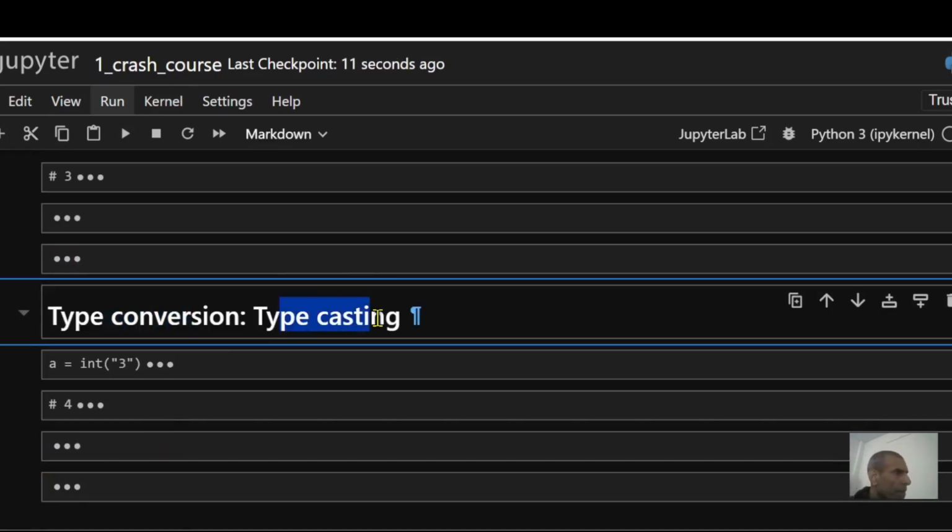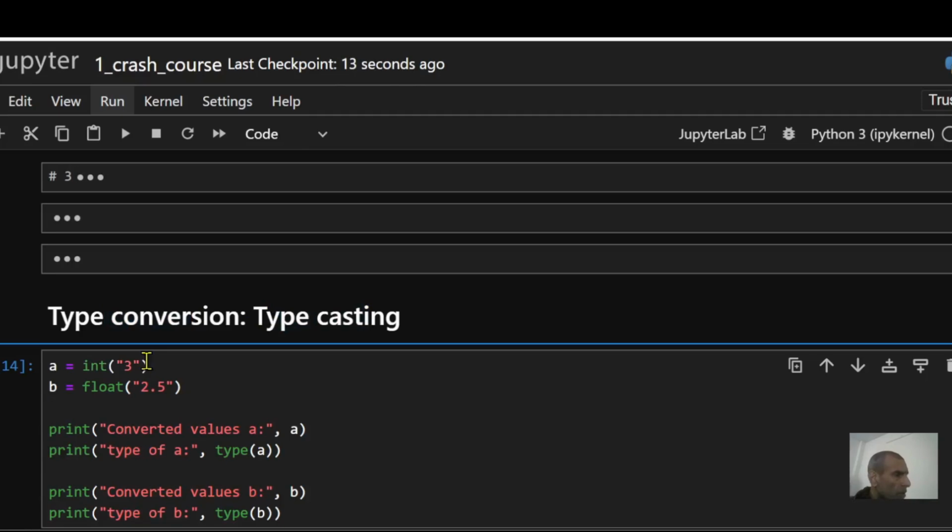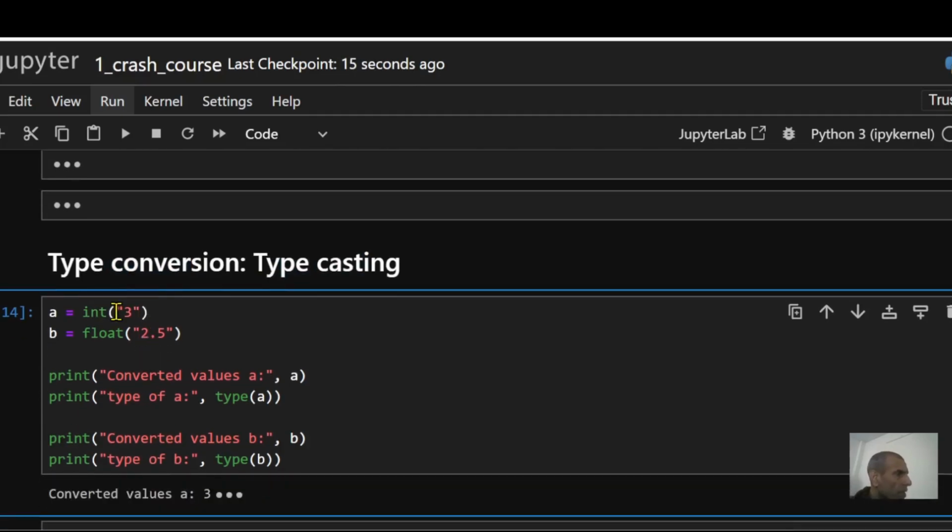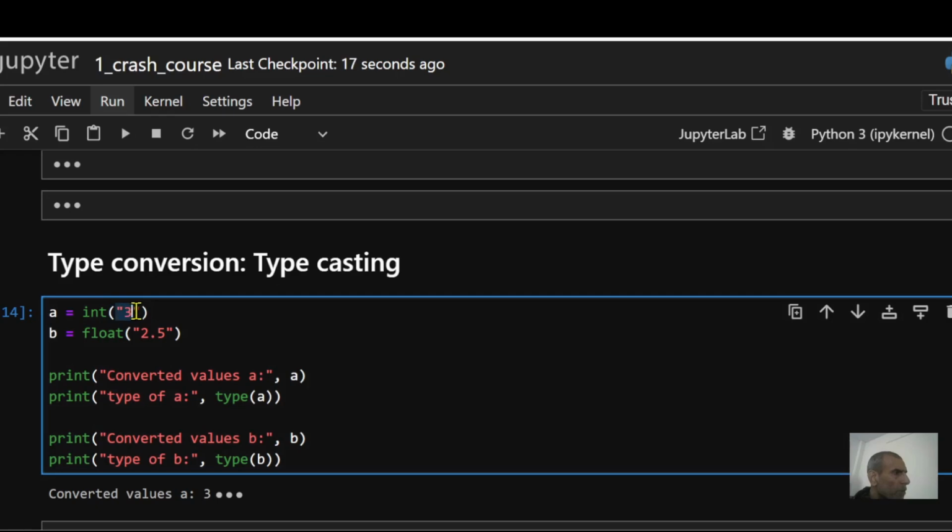And now the type conversion. Another name for that is typecasting. A lot of times you come across situations where the variable that's provided to you is in the form of a string and you have to convert that into an integer. So in this particular case, you can use int. int is a function that takes this string right here and it's going to try to convert that into an integer if it can. In this case, it can because 3 can be converted into an integer.